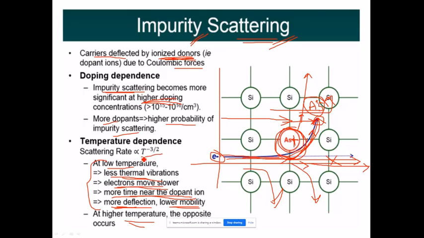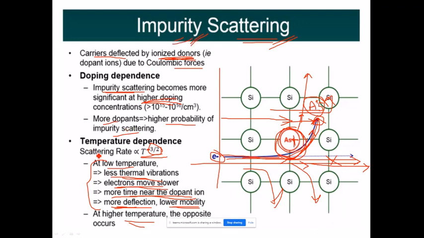So what are we representing here? Here we are saying that scattering rate is directly proportional to T raised to, it is not plus 3 by 2, here it is minus 3 by 2. Minus sign is present here. Hence, what can we say? We can say that the scattering rate is inversely proportional to the temperature in impurity scattering.